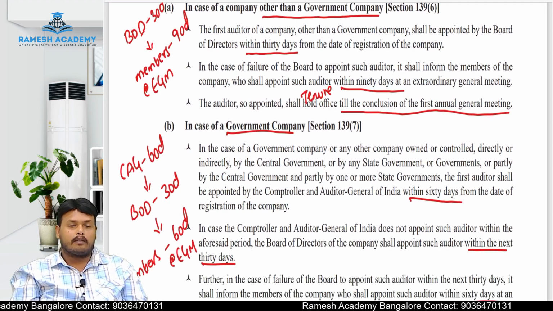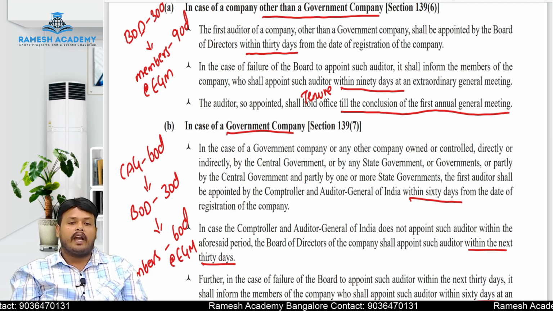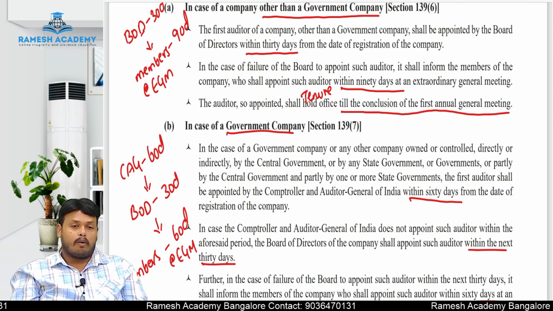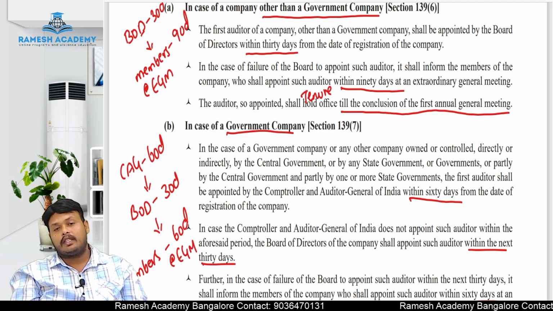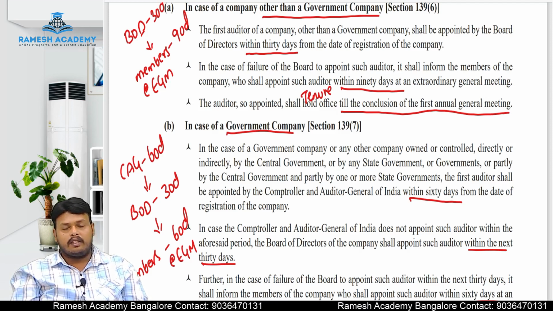The board of directors, by conducting an extraordinary general meeting, have to appoint the auditors within 30 days. Even if the board of directors fails to appoint the first auditor, in that case the members have to appoint the first auditor within 60 days by conducting an extraordinary general meeting. So this is the procedure in the case of a government company.